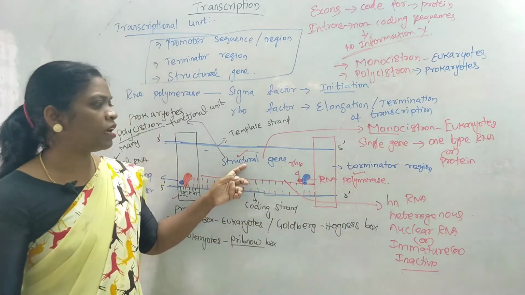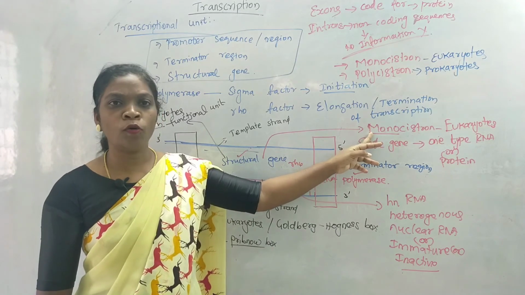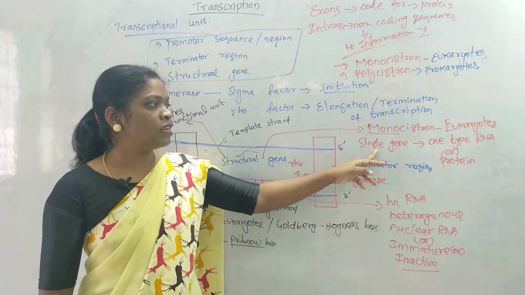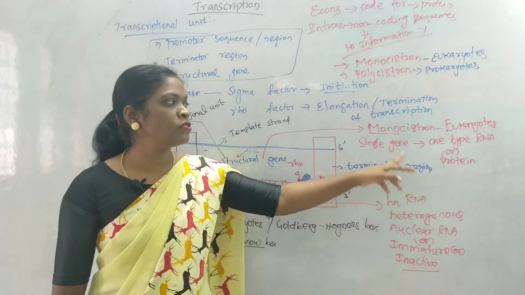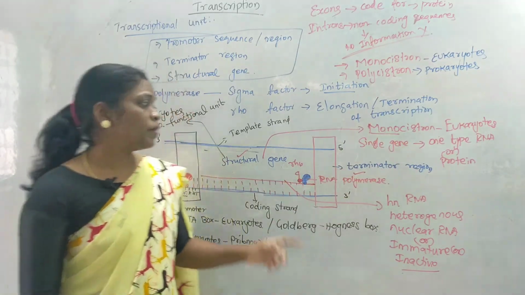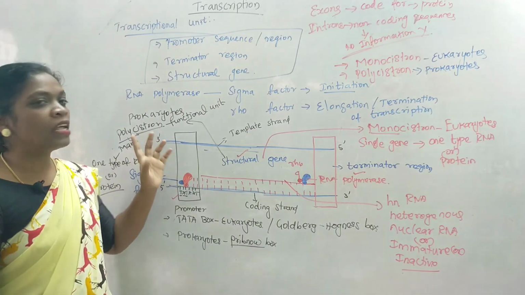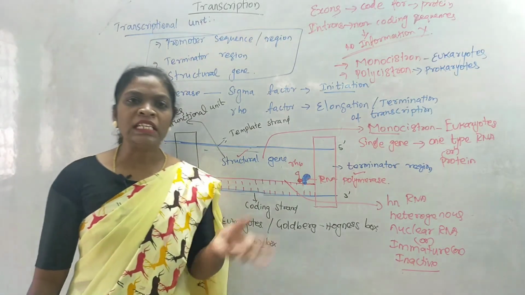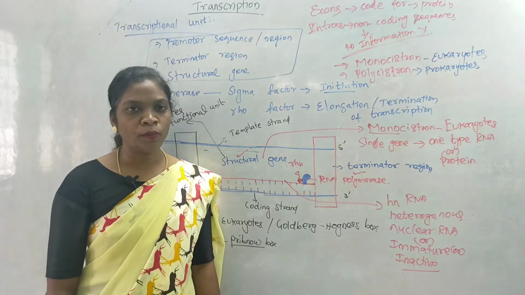Now the structural genes are of two types. One is monocistron, that is found in eukaryotes. Mono means single. One gene will code for only one type of RNA or one type of protein. It is known as monocistron. Sometimes the structural gene in case of prokaryotes is known as polycistron, where poly means many. Many genes combine together and they encode for only one RNA or one protein.